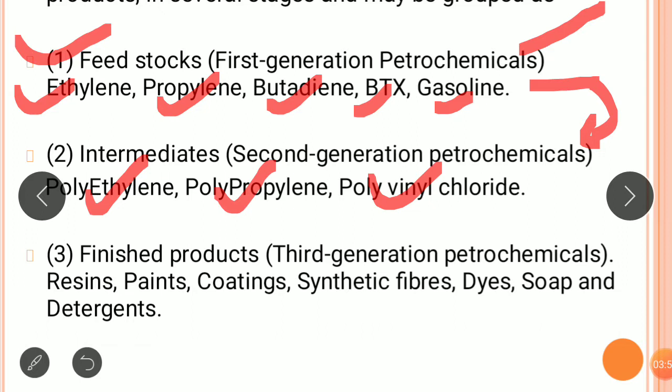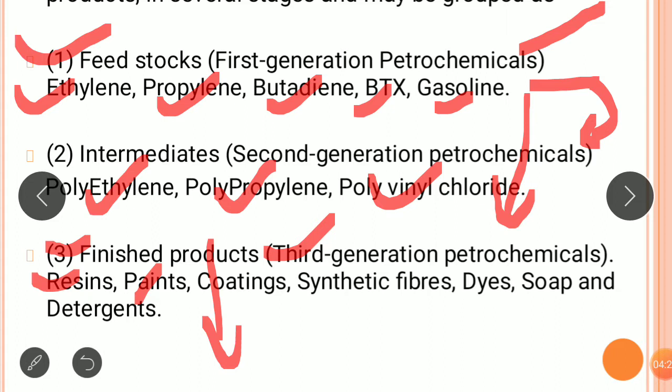The last step is the finished product, or third generation petrochemicals, and they are generally resins and paints. The product we get from here is converted into the finished product and used in our day-to-day life. The finished products are resins, paints, coatings, synthetic fiber, dyes, soap, and detergent.